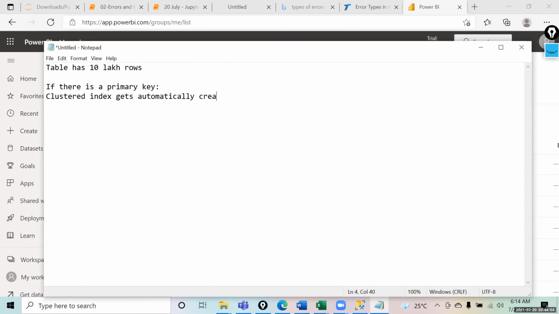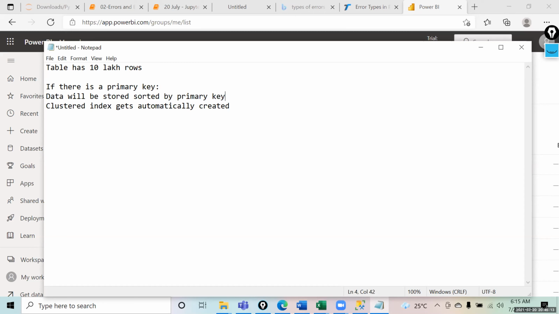So what is that basically? In this case, what is happening is the data will be stored in a sorted fashion, sorted by primary key, right? So that is basically called a clustered index, right?